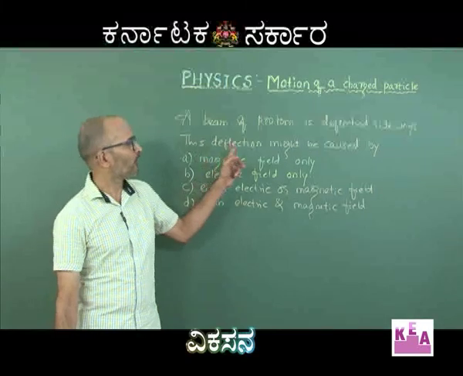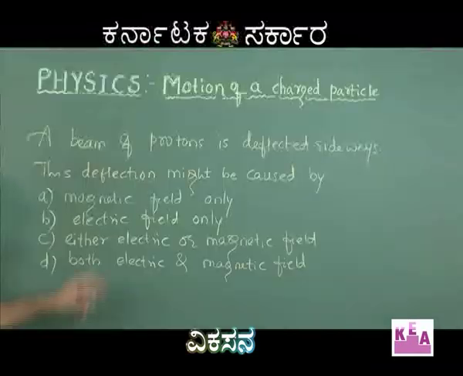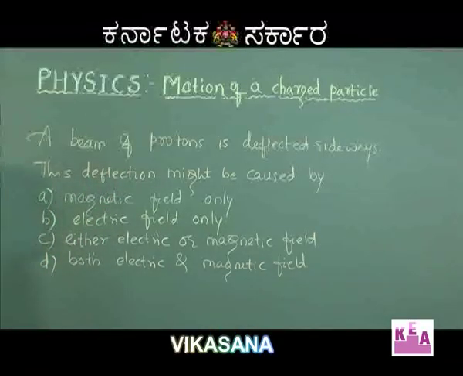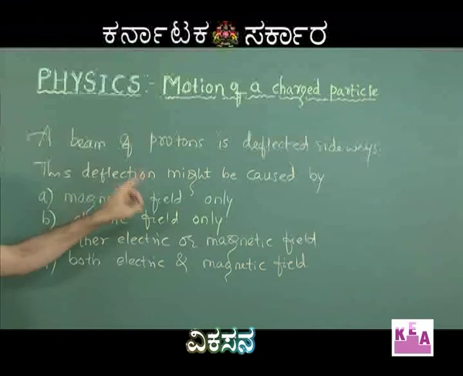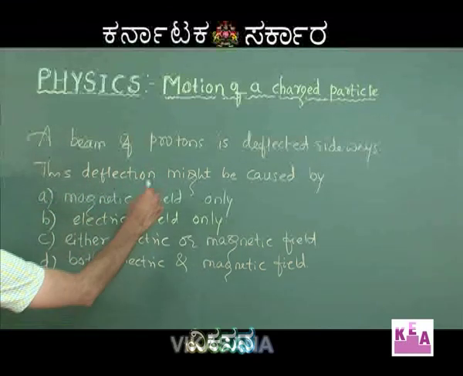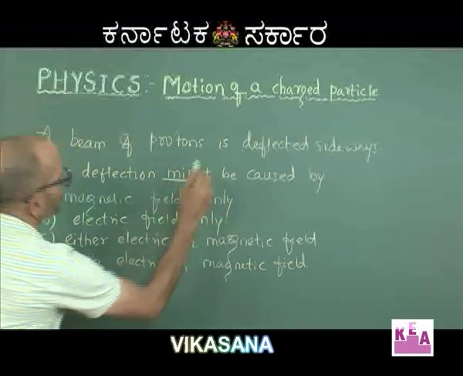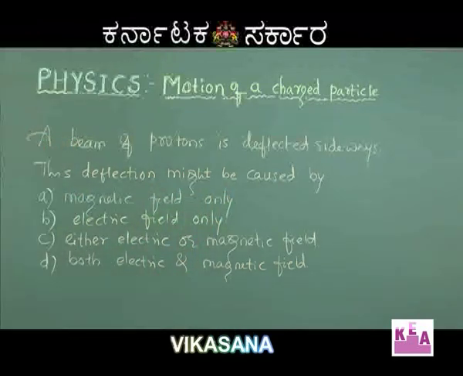So, there is a beam of protons here which is deflected sideways, that has been assured to you. A beam of protons is deflected sideways. Now, this deflection might be caused by, and I would want you to stress this word, might be. Please remember, might be caused by. First option, magnetic field only. Second, electric field only. Third, either electric field or magnetic field. Fourth, both electric and magnetic field.